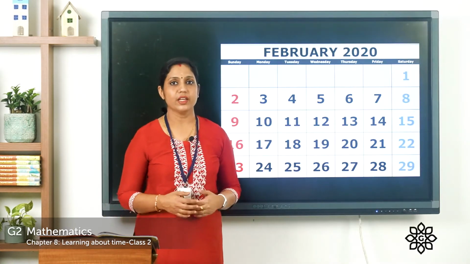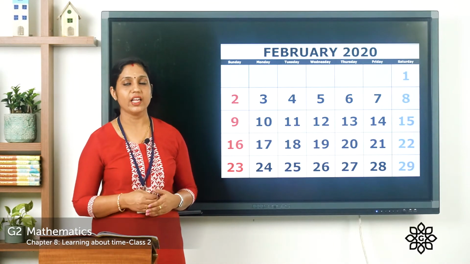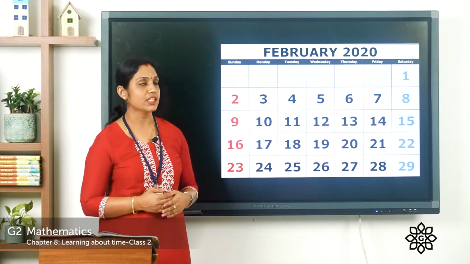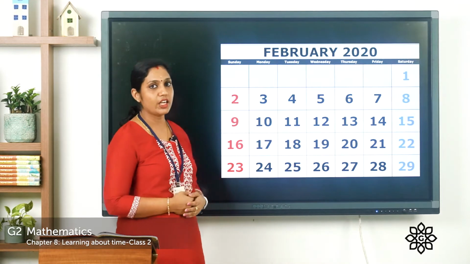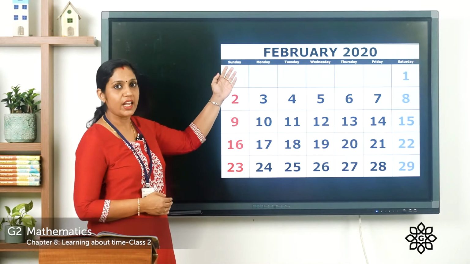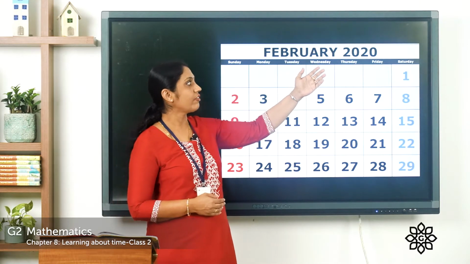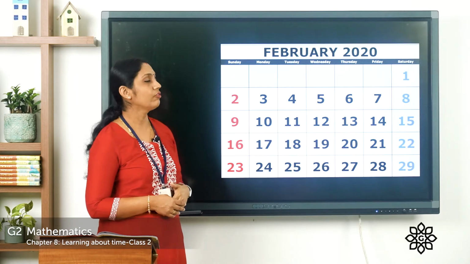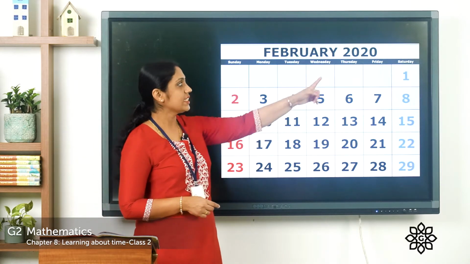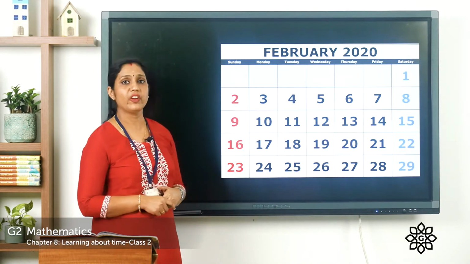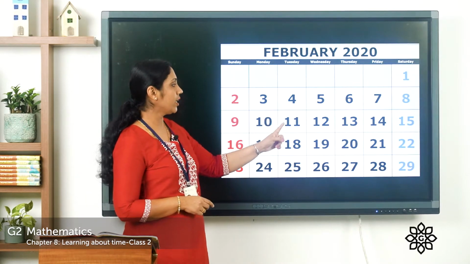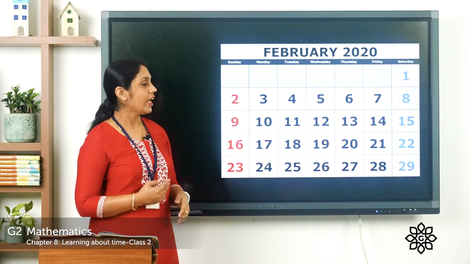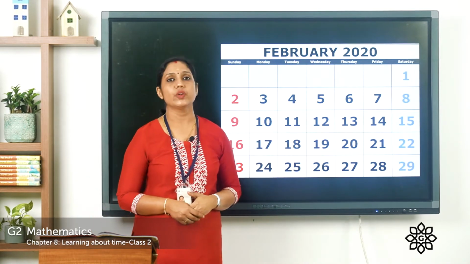But in some years we have 1 extra day in February. So here you can see the calendar for the month of February. It is February 2020. And here also you can see the days, that is Sunday, Monday, Tuesday, Wednesday, Thursday, Friday, Saturday. By looking at this, you will be able to know the date. Now look at February 1st. It comes on Saturday. And what about February 11th? By looking at it, you can see here comes 11th. So February 11th, which day is it? It is on Tuesday. And you can see here in February there are 29 days.